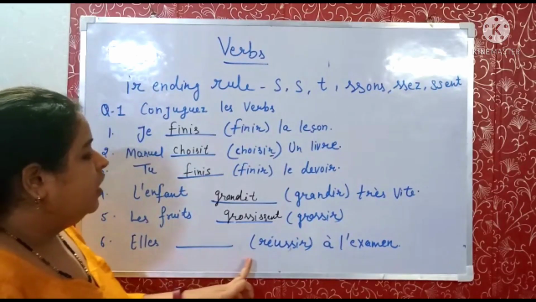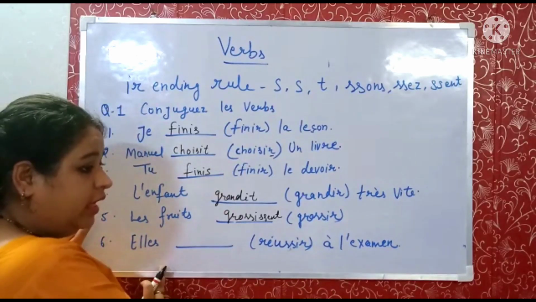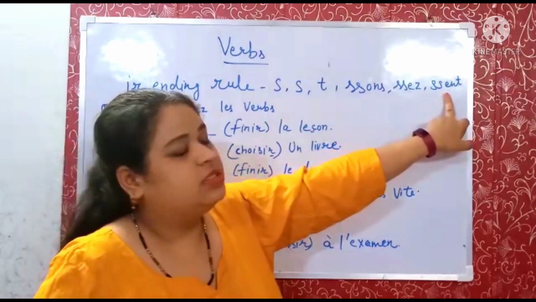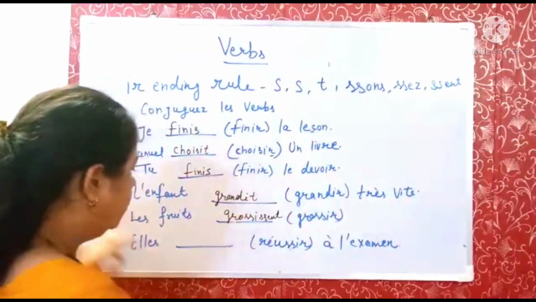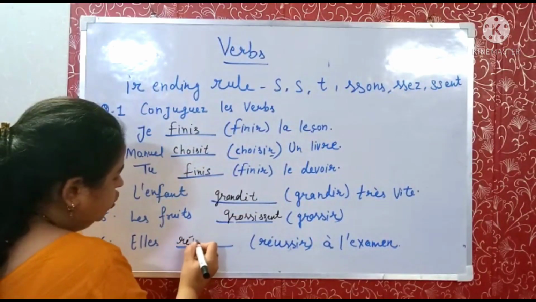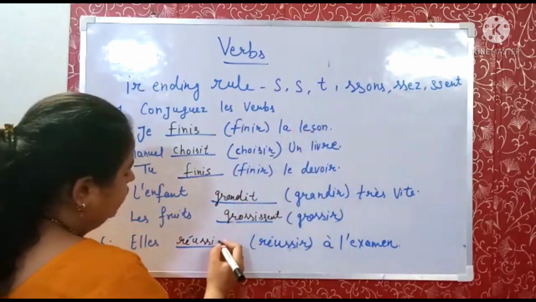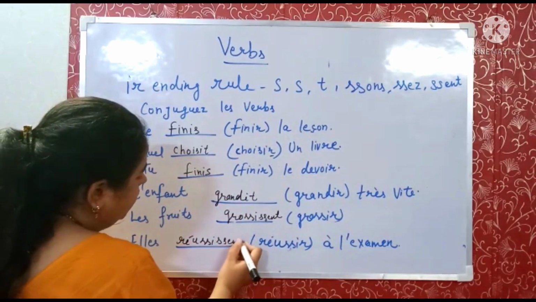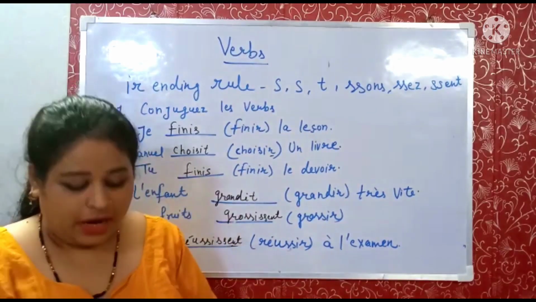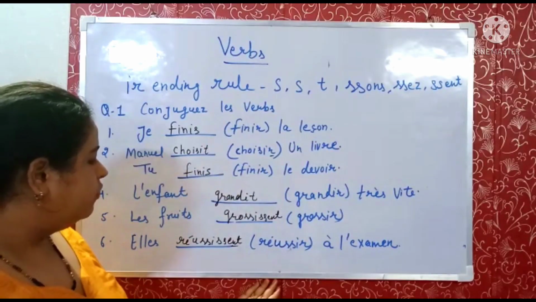Elles réussir à l'examen. Elles means they, feminine, they, girls. So we will write this conjugation with ssent. The radical of réussir will be R-É-U-S-S-I, and then we will add the rule ssent. So here I have written some examples which make ir ending verbs clear.